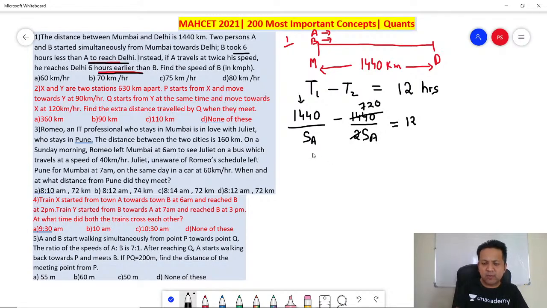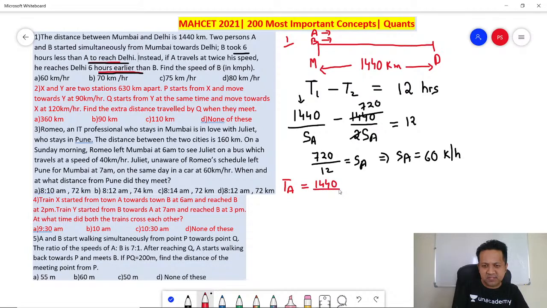So can I do the maths? 1440 minus 720 comes out to be 720, divided by 12 is equal to speed of A, which implies speed of A is equal to 60 kilometers per hour. So what is the time taken by A? Can you also find out the time taken by A now? Remember, time is distance divided by the speed. So how much is it? 24 hours. This is A.